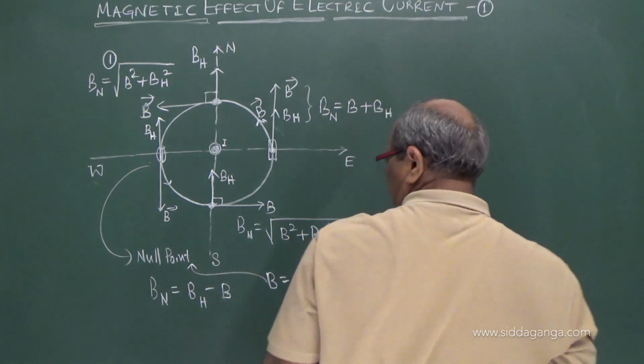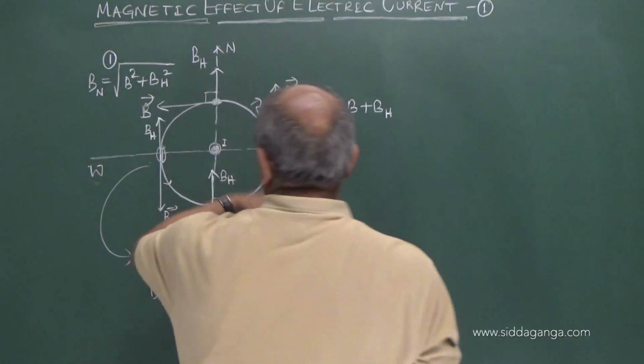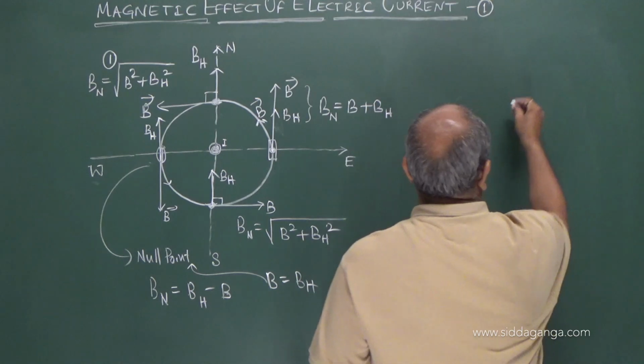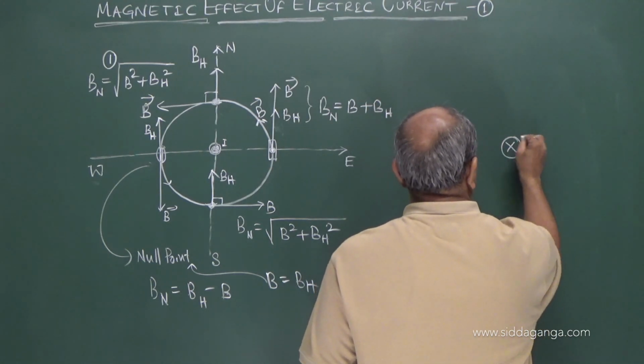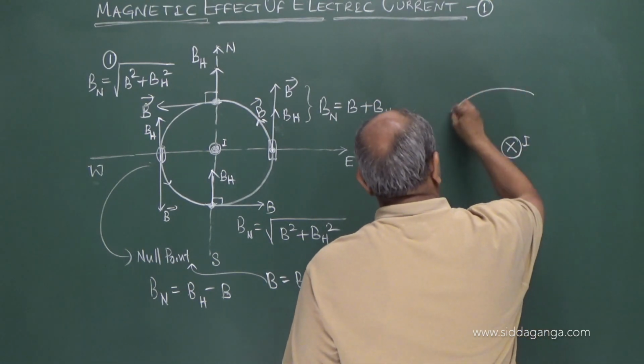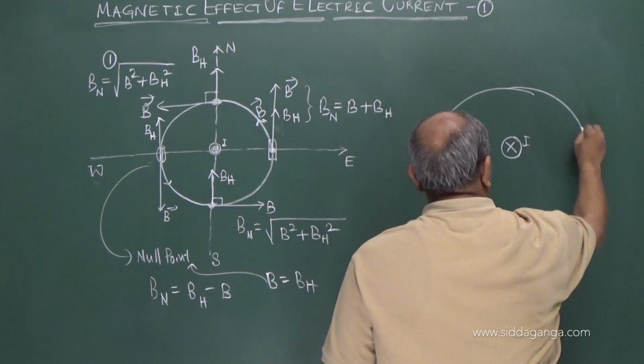One case I showed here for you, and another case is if the current is reversed. If I take it in the clockwise direction, what should be the case? Let us see.